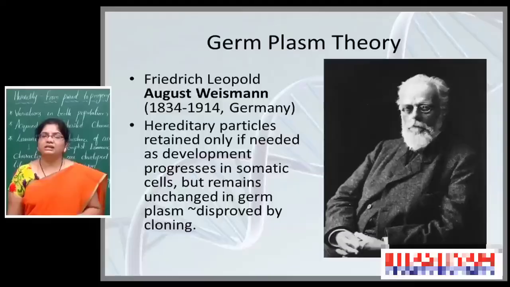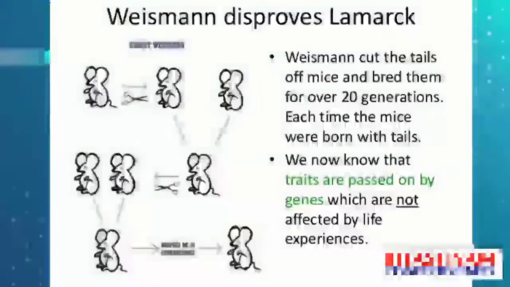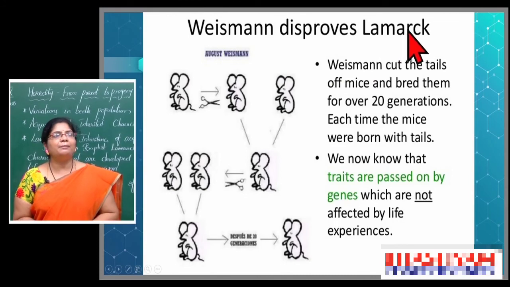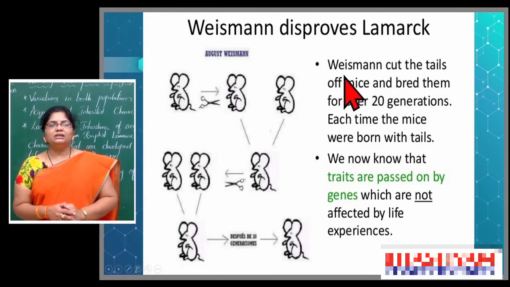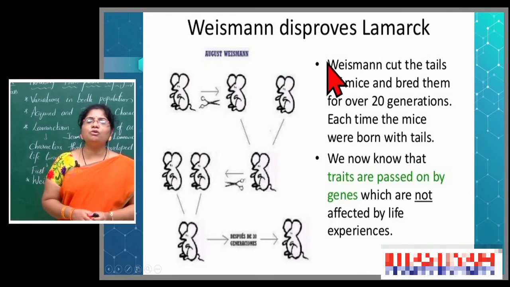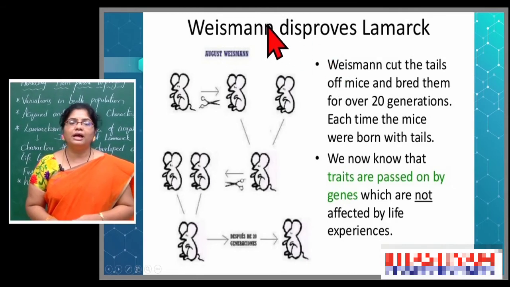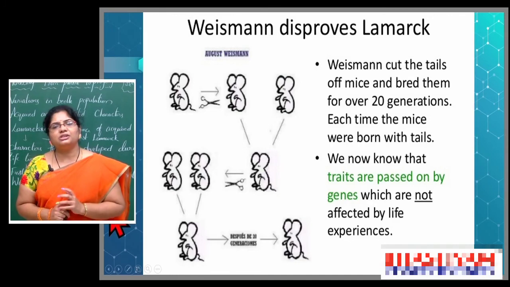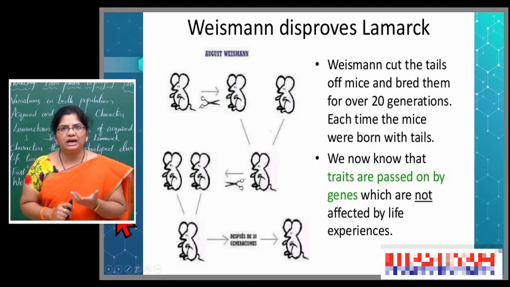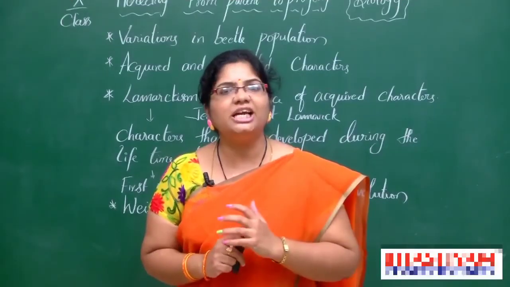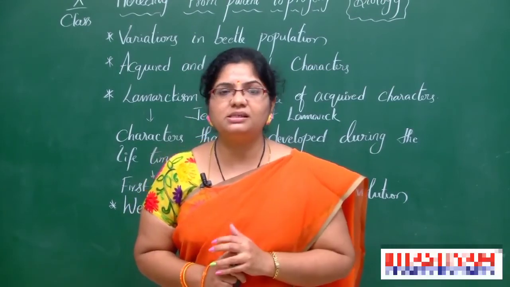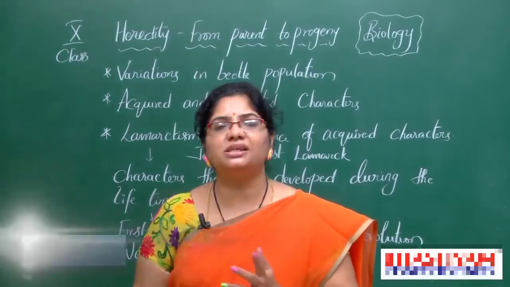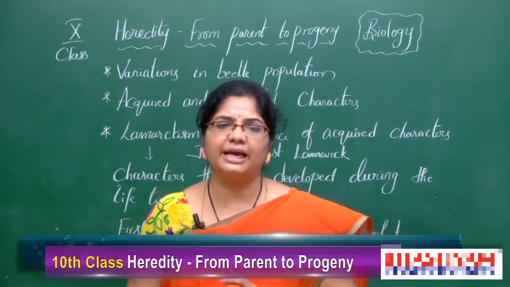But how far did his experimental results disprove Lamarckism? To know that, we need to understand Weismann's experiment on rats. So, in today's session, we learned about different kinds of acquired and inherited traits, Lamarckism and his experiments, and now we will continue our session with Weismann's experiment.